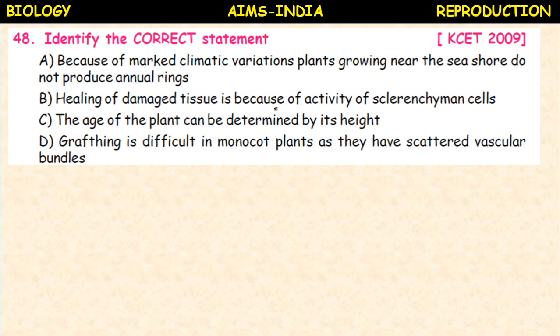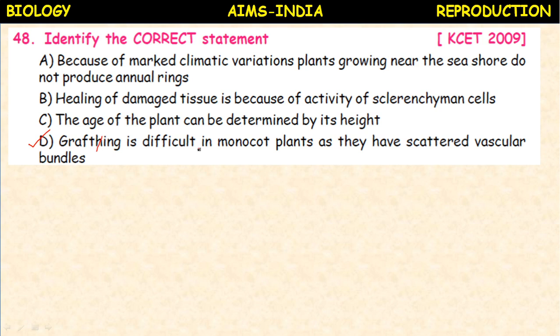Okay, so here related to the method of reproduction we have to select. So it is grafting. Grafting is not possible in monocot plants due to the scattered vascular bundles.